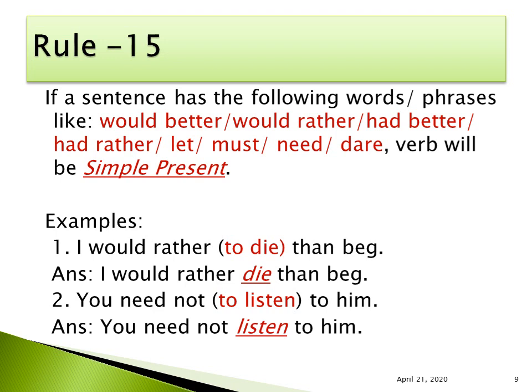So the phrase would rather suggests that I write the correct form of verb, and need suggests the same. To remember this rule, you just have to memorize a few words or phrases, and it's not very difficult: would better, would rather, had better, had rather, let, must, need, dare. If you can remember these, they will work as keywords. When you find these phrases or words in a sentence, they will let you write the correct form of verb.